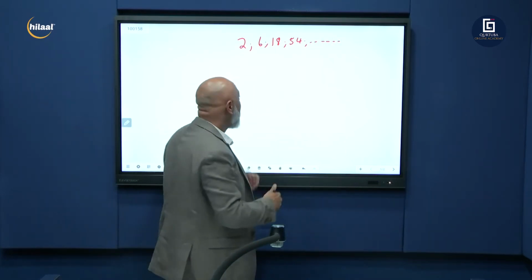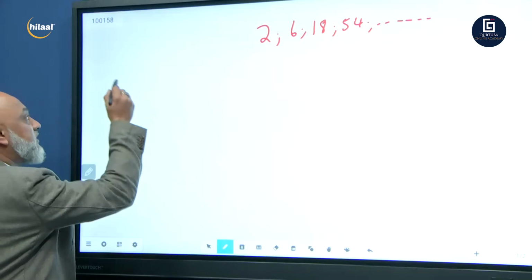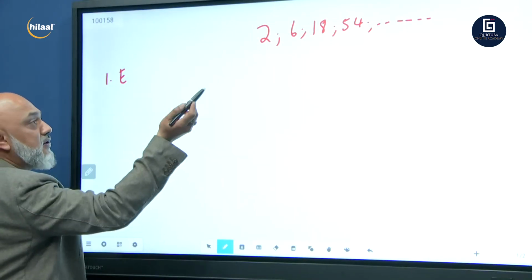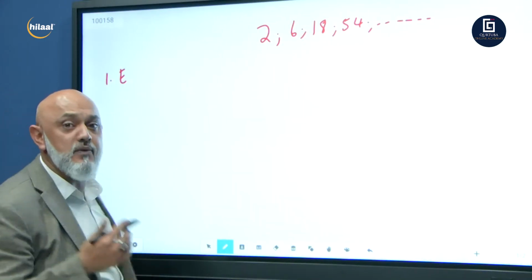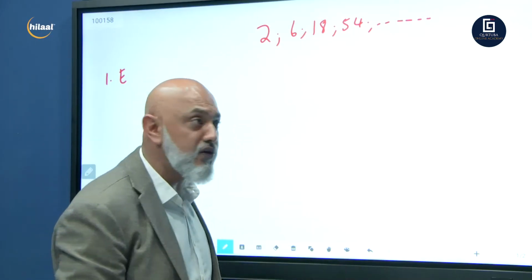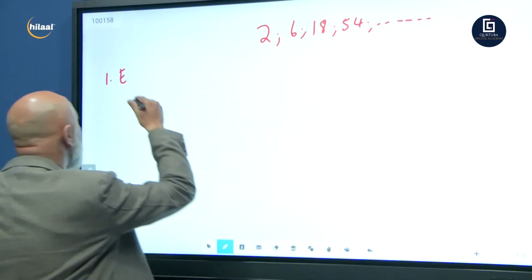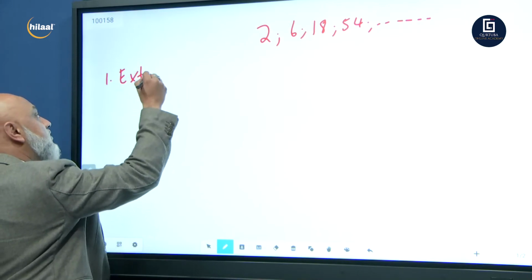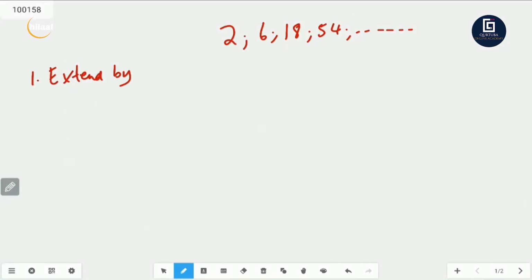Same questions, guys. Extend. They're not going to tell you whether it's arithmetic. At times, they will tell you whether it's arithmetic or geometric. At times, you're going to have to find it out for yourself. And how do we find it out? So let's go. Extend by 2 terms. Find Tn, the general expression.